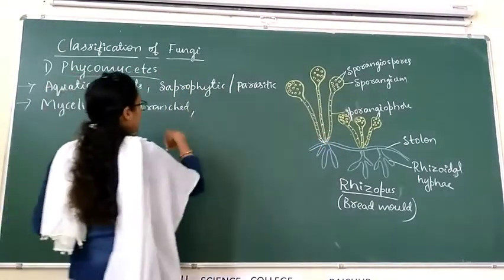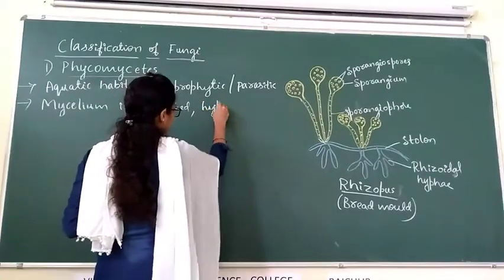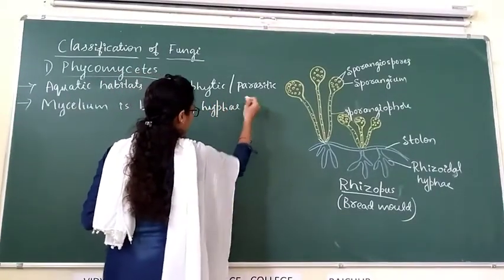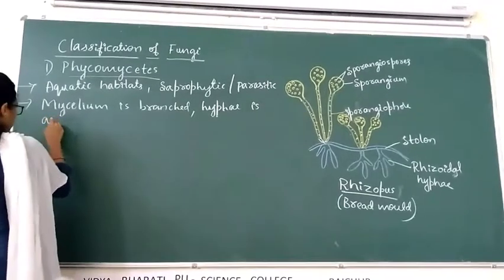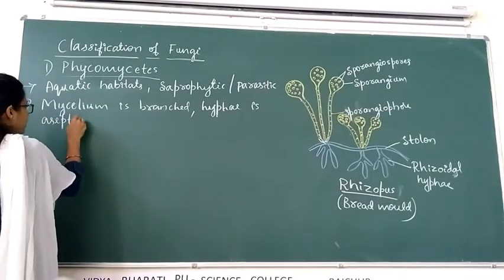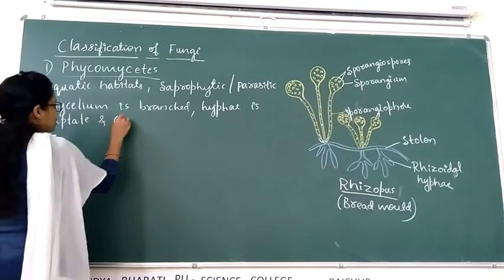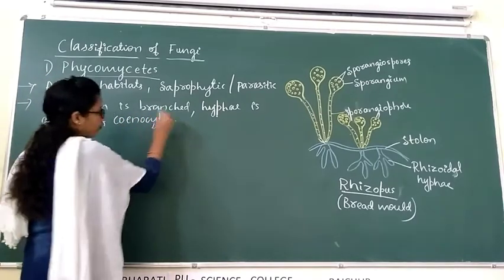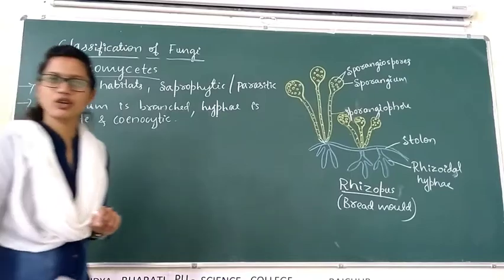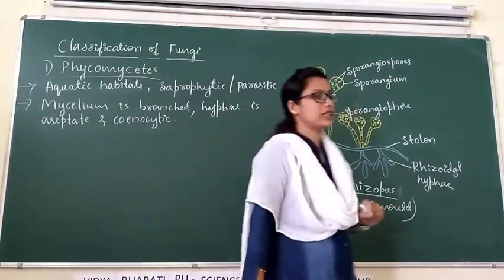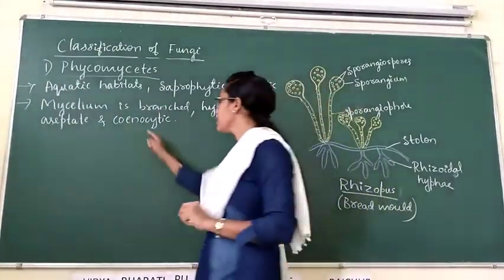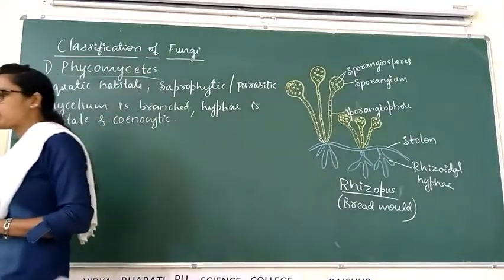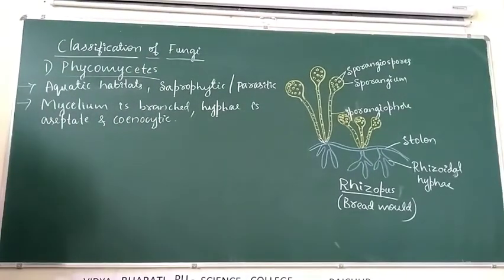And hyphae are aseptate and coenocytic, means presence of many nuclei. Many nuclei are present.